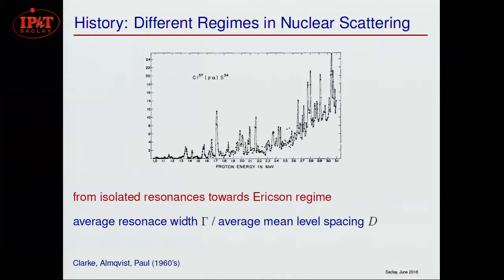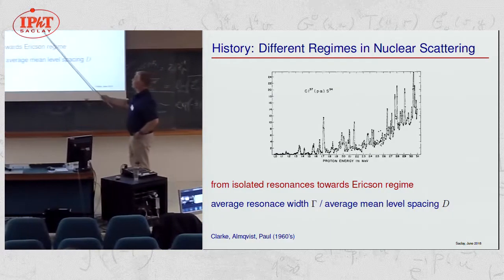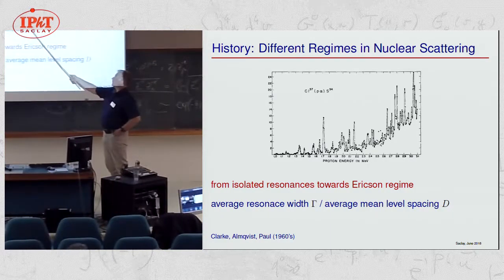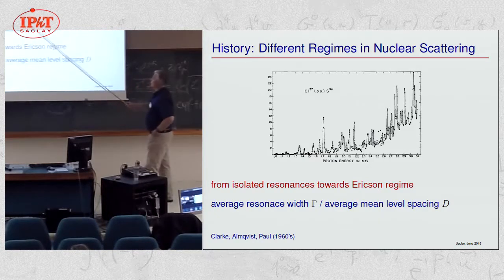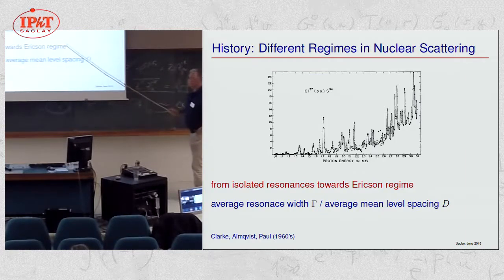Here's some history, a very old picture going back to the 60s. Here you see a differential cross-section of this nuclear reaction. Chlorine-37 is bombarded with protons, and you look at the channel where you have sulfur-34 and an alpha particle coming out. If you look at this as a function of the proton energy, we see that the spectrum changes quite a bit.